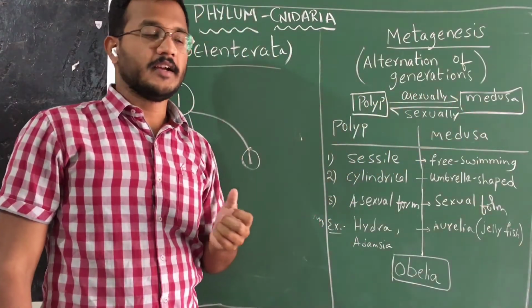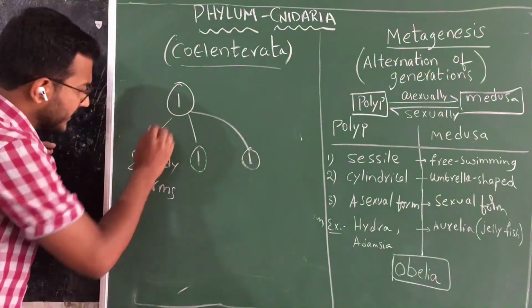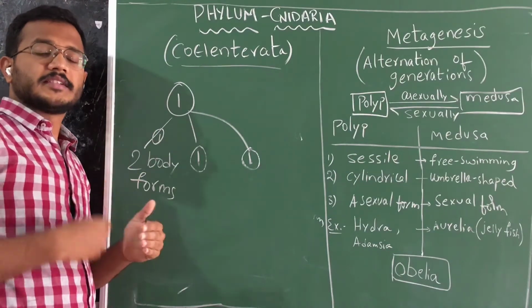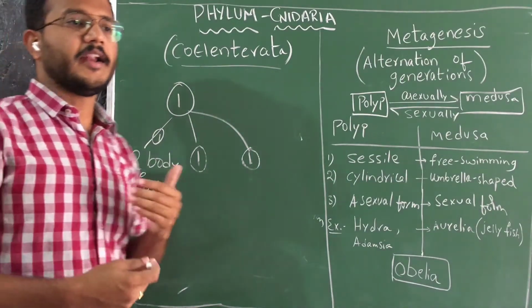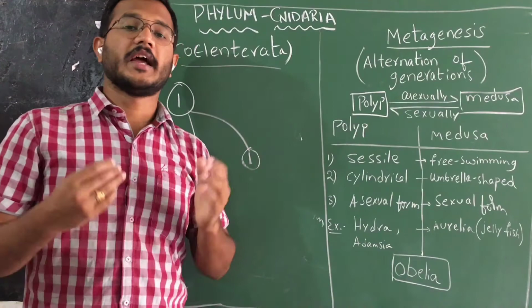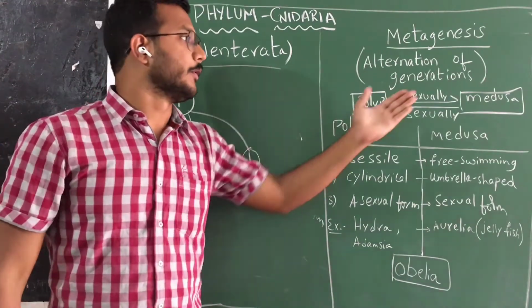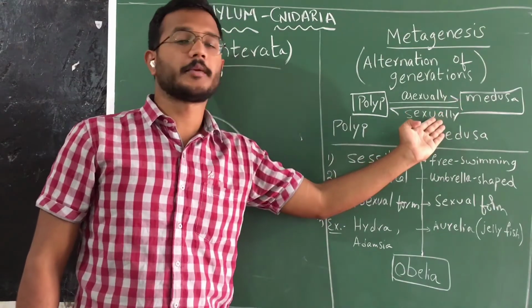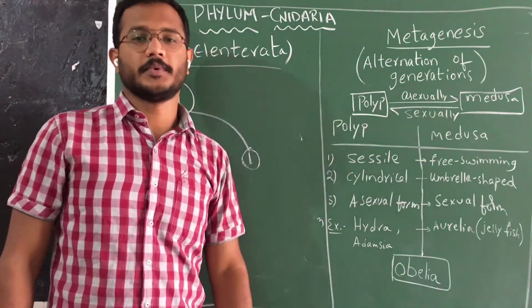How is it changing? For example, here it is an organism. First of all, it is in the polyp stage. It is an asexual stage and undergoes asexual reproduction, and it turns into medusa. And medusa again undergoes sexual reproduction and turns into polyp.